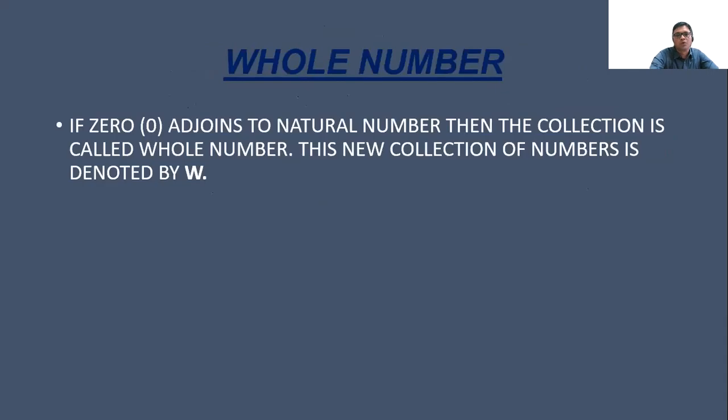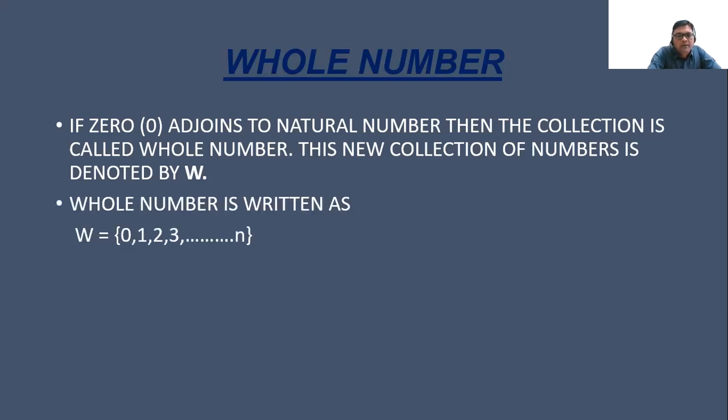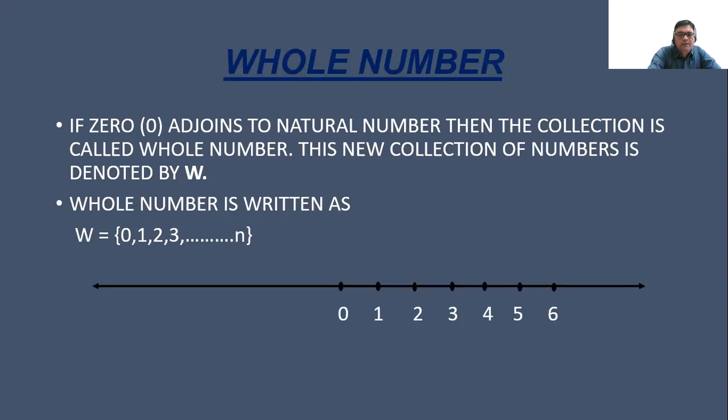What are the whole numbers? The moment we include zero in the natural numbers, it becomes the whole numbers. If zero adjoins the natural numbers, then the collection is called the whole numbers. This new collection of numbers is denoted by W. Okay, how will we represent these numbers in the number line? If we talk about the number line, till here it is the natural numbers.